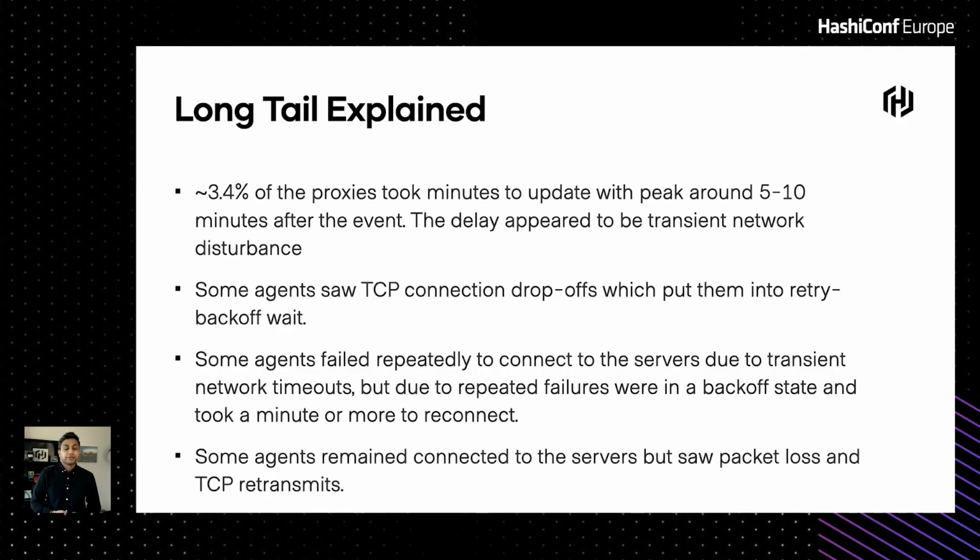I want to talk about the long tail that you saw in the previous slide with the latency. About 3.4% of the proxies took minutes to update, in some cases 5 to 10 minutes after the endpoint event had happened. This delay appeared to be a transient network disturbance that we saw at this scale. You're running 10,000 nodes, and that too in the cloud. In the cloud, you will see some form of network disturbances.